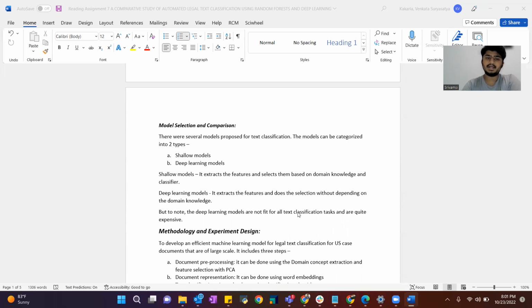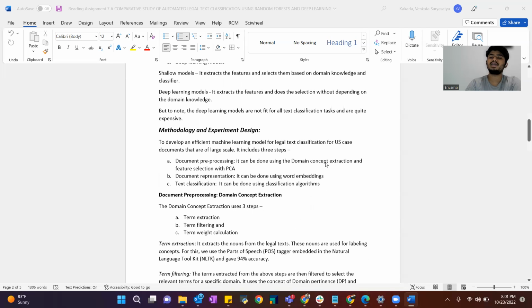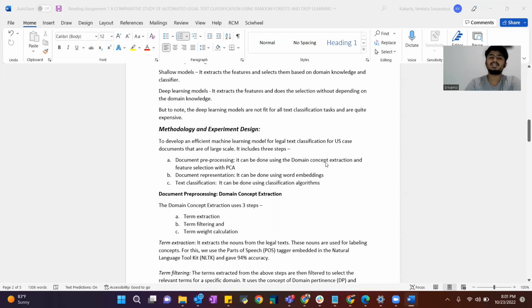The models can be categorized into 2 types: shallow models and deep learning models. Shallow models extract the features and select them based on domain knowledge and classifiers. Deep learning models extract the features and do the selection without depending on domain knowledge. But to note, deep learning models are not fit for all text classification tasks and are quite expensive.